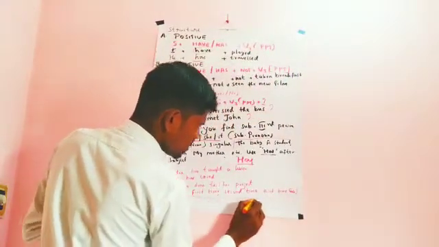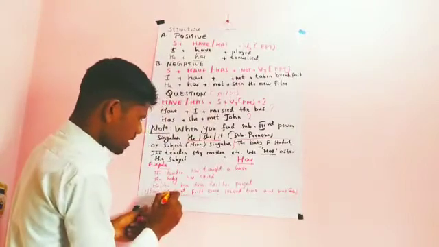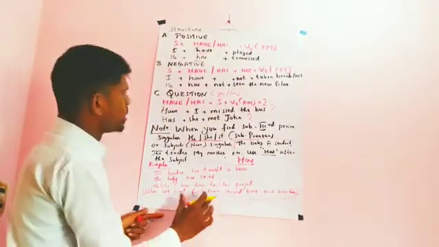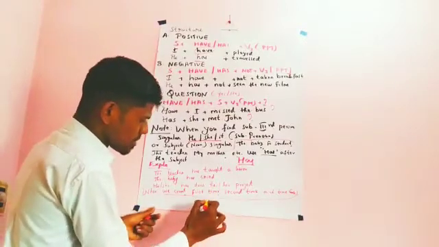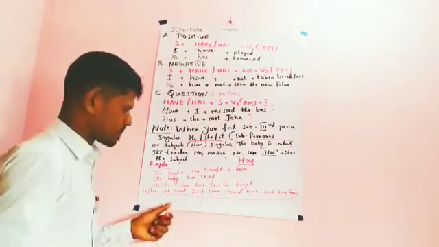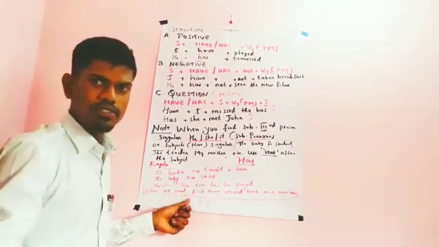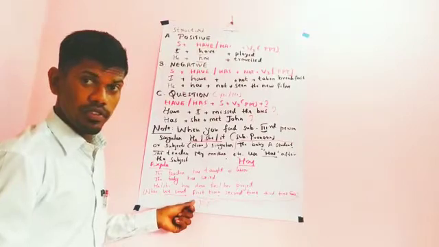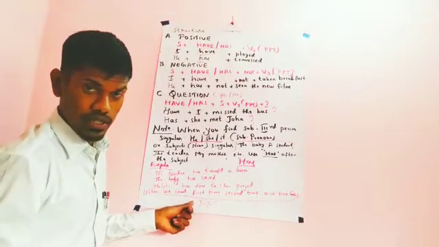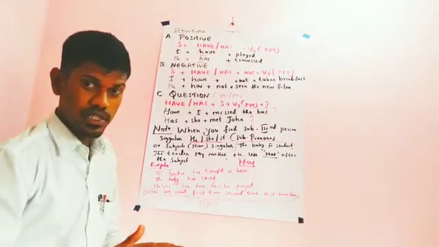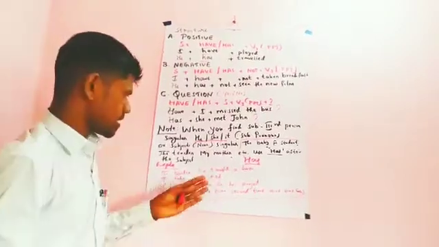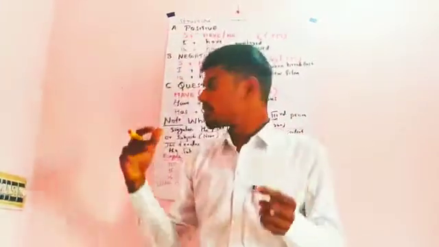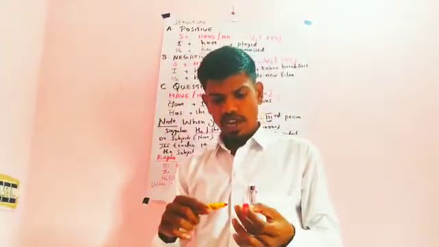When you are counting anything for the first time, or the second time, or third time, then you have to use PPT, that is present perfect tense. Example: I have met him once before. I have gone to Bangalore for the very first time in 2020. So these are all actions that happened first in your life, and at that time you have to use present perfect tense.